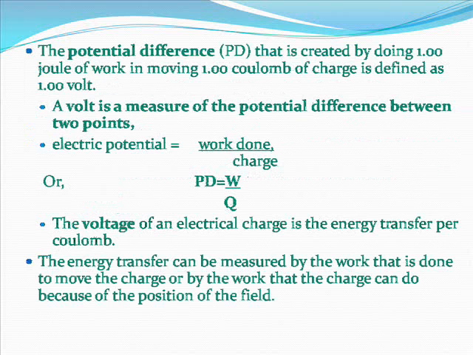The potential difference, P, that is created by doing 1.00 joule of work in moving 1.00 coulomb of charge is defined as 1.00 volt. A volt is a measure of the potential difference between two points. Electric potential equals work done divided by charge, or P = W/Q. The voltage of an electrical charge is the energy transfer per coulomb. The energy transfer can be measured by the work that is done to move the charge or by the work that the charge can do because of the position in the field.